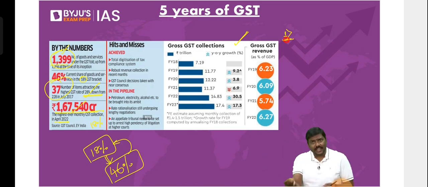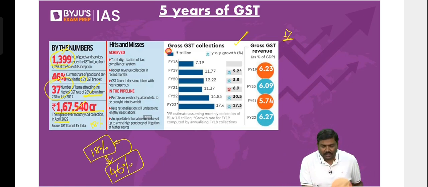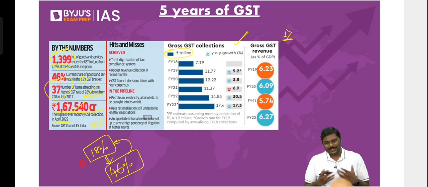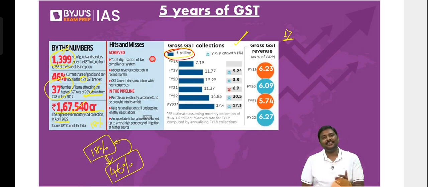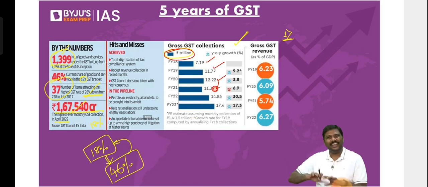You need to observe. Some of you are saying yes. It simply means you do not even know how to look at the numbers now. That is much more concerning. This is the amount of GST revenue collection. Just look at the number. How do you say the GST revenue collection has increased in the last 5 years? It was 7 lakh crore rupees, then 11, 12, and it has fallen down to 11. Does it mean it has increased? How do you measure increasing, decreasing, bigger, smaller?